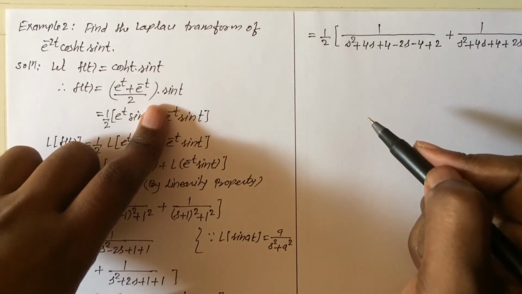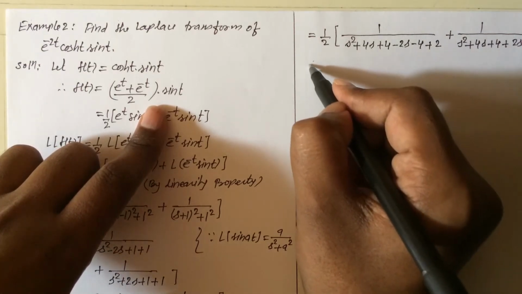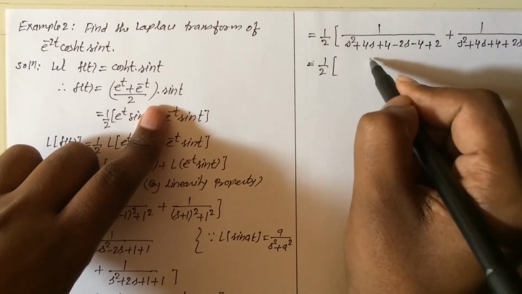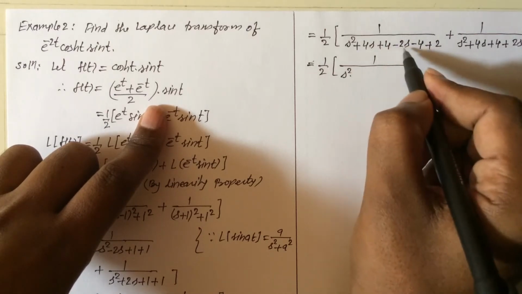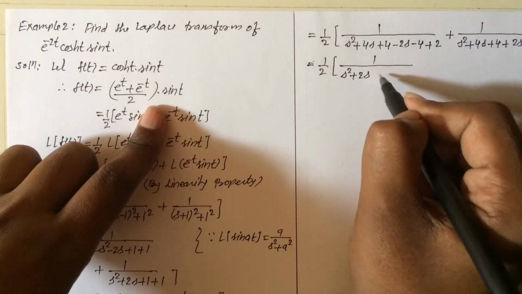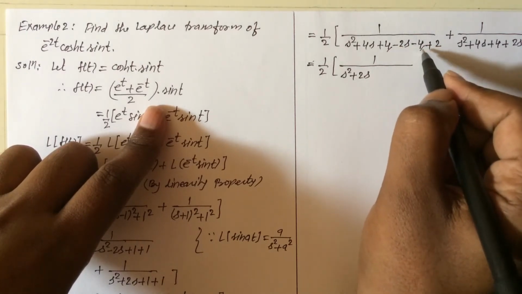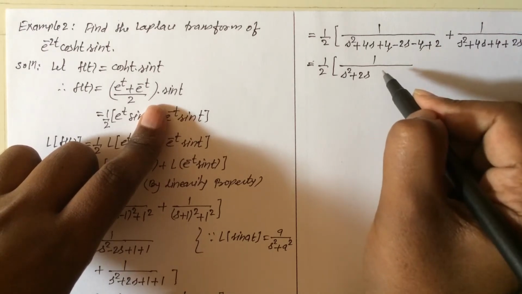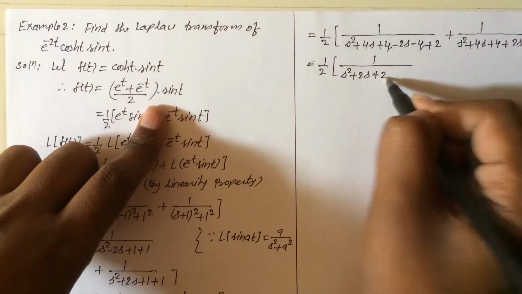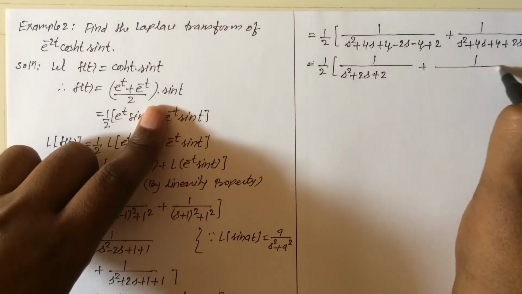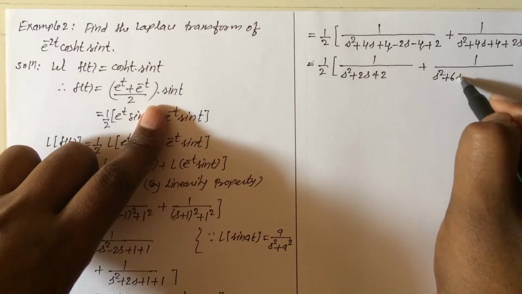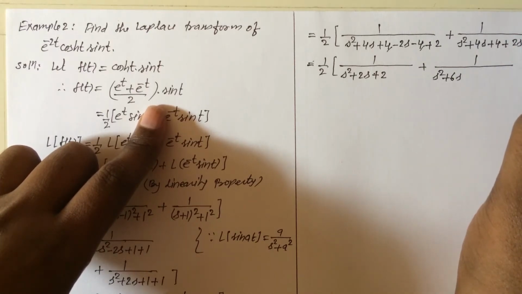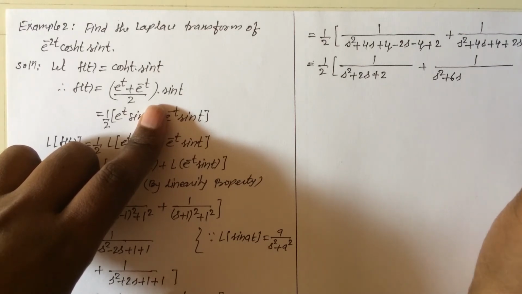Now simplify this. So 1 upon 2 in bracket 1 upon s square, 4s minus 2s, that is plus 2s, then the 4 and minus 4 cancel, the remaining is plus 2, and plus 1 upon s square, 4s plus 2s, that is plus 6s, and 4 plus 4, that is 8 plus 2, that is 10. So plus 10. Now close the bracket.